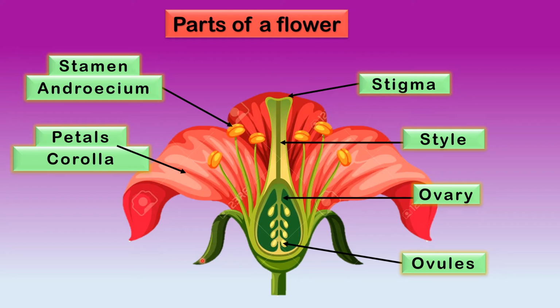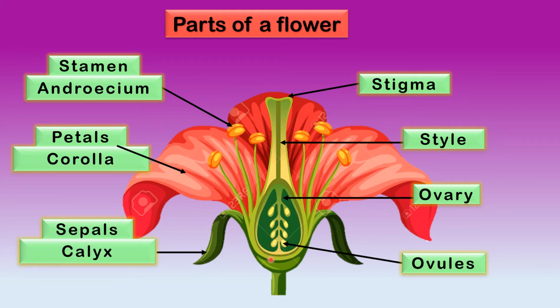And after this, children, can you see this green outer part? What is this? This is the sepal, which is also known as the calyx. So children, what you have to remember here: this stigma, style, ovary and ovules, what is this? Female part of the flower. And this stamen or androecium is known as the male part of the flower. This much is clear?